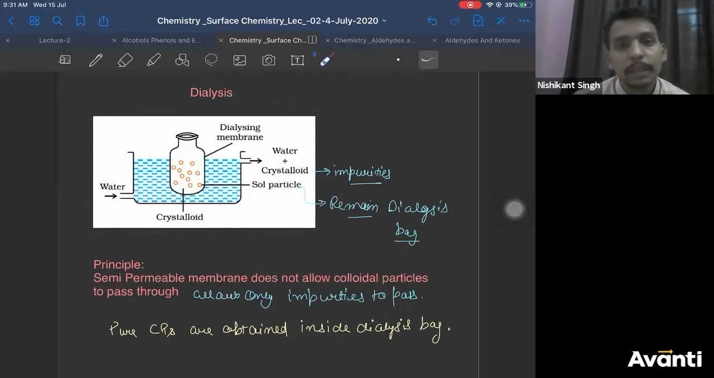Doesn't it allow selected particles to pass through? It's the same thing, no? Kirti, what we have written here is the same thing you are saying. It allows selected particles means what? It allows crystalloids to pass through. It does not allow colloidal particles to pass through. What does it mean? It's selective only, no? It is allowing only crystalloids to pass through, not colloidal particles. That's the same thing you are saying, right?